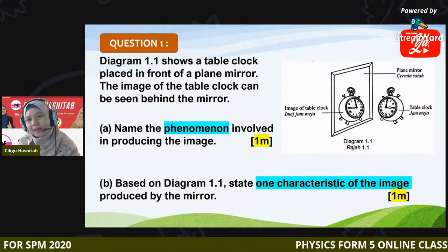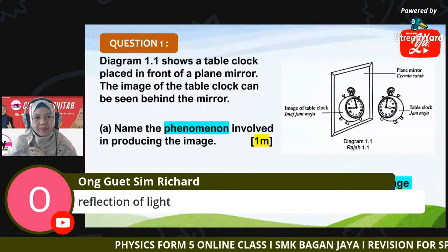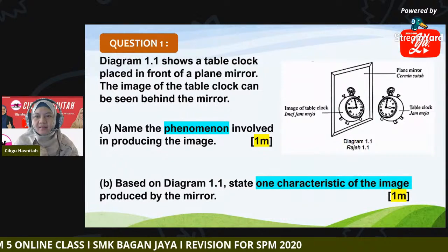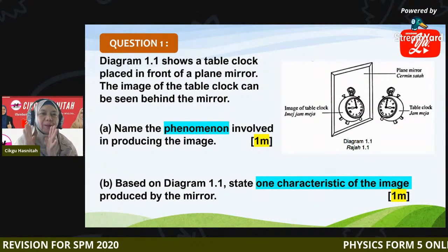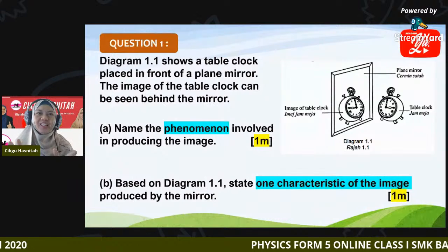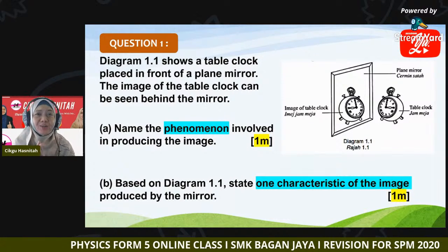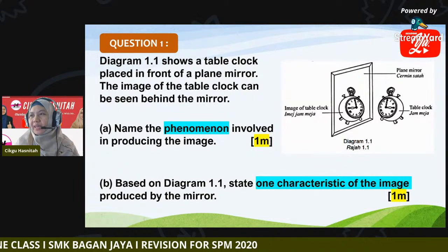Okay, so what is the answer? Jin Jie has typed it there. He says reflection of light. So what about the rest of you? If possible, please try to participate actively in this discussion, because I found that it's always the same person who is responding. So yes, very well.